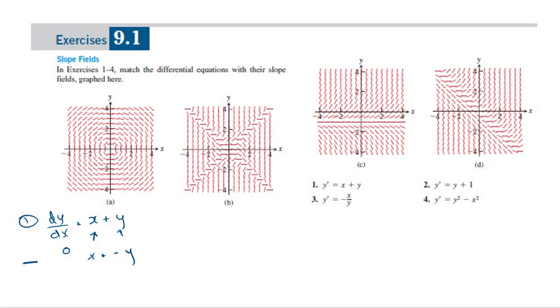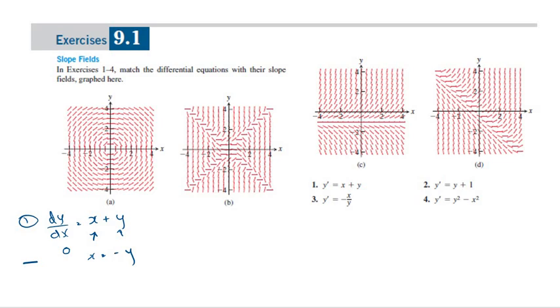If you look at this, when y is equal to minus x, there is a horizontal slope, and here also, when x is equal to minus y, there is a horizontal slope.